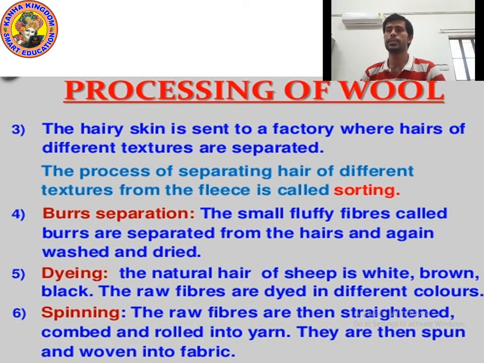Next step is sorting. Third step is sorting. First step is shearing: we remove hair with dead skin. Second is scouring: we wash and dry the sheared skin with hair. Third is sorting. Now we separate the hair, because we get different kinds of hair. We get soft hair, we get coarse hair. So we need to separate them.